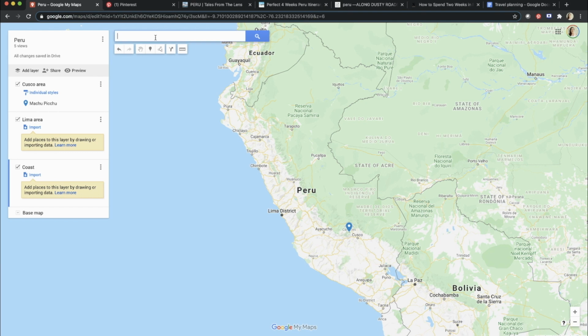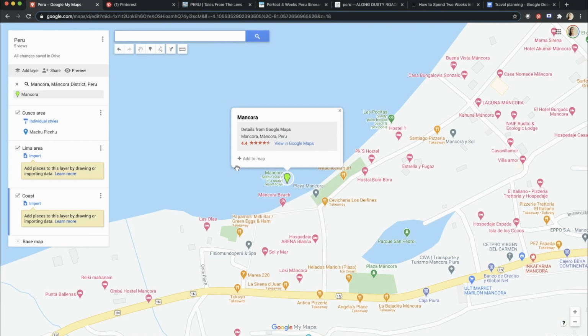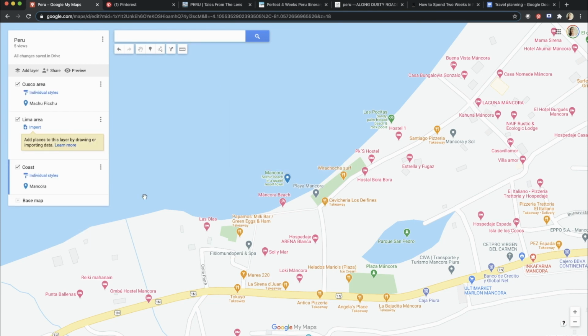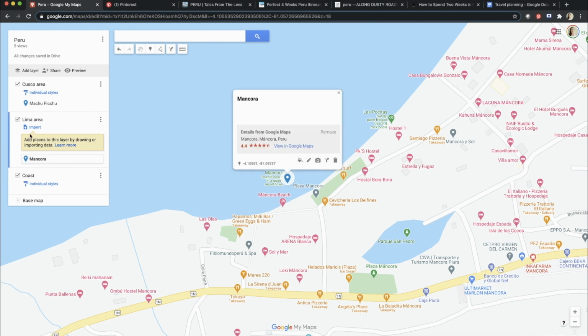I was checking the city of Mancora. And your new points will be automatically added to the selected layer. So in my case it's the coast, and it's totally okay. But if you add it to another one, you can just drag and drop. But for me it was good here.